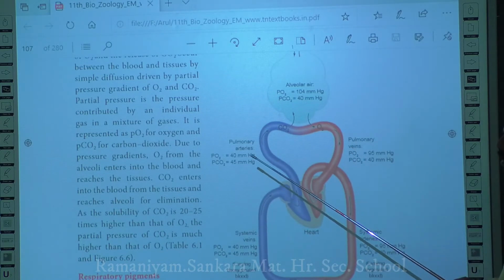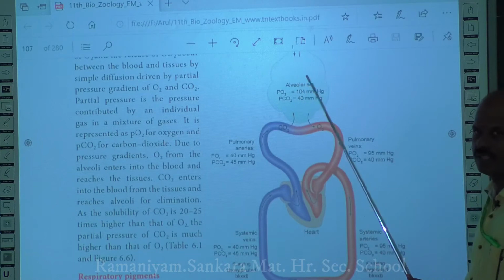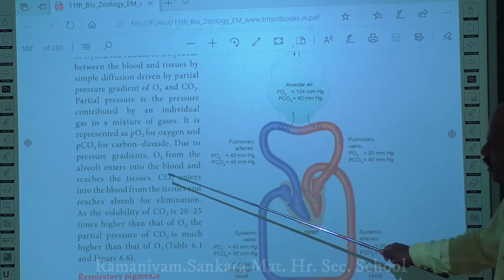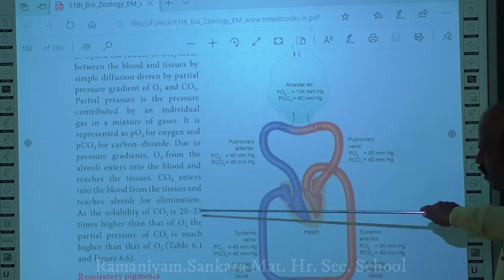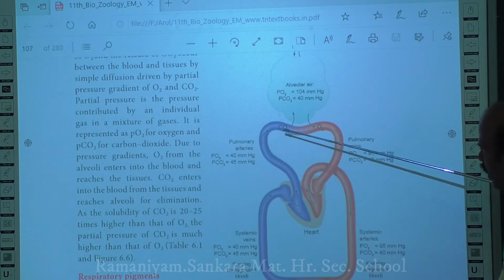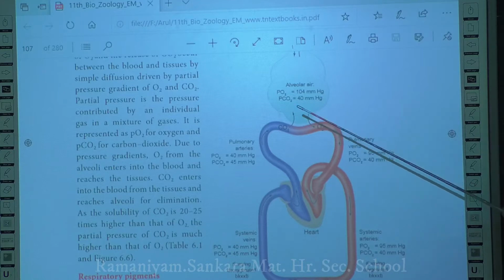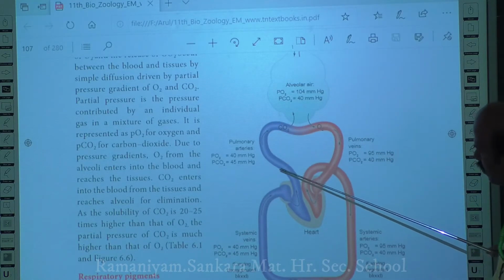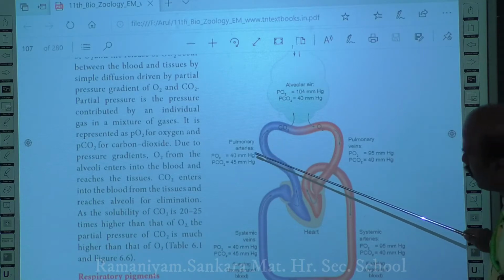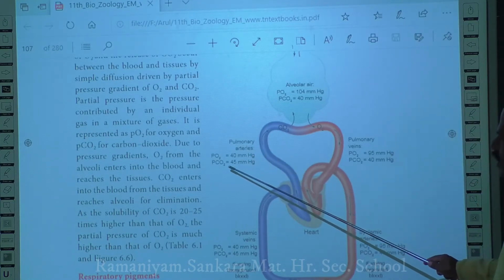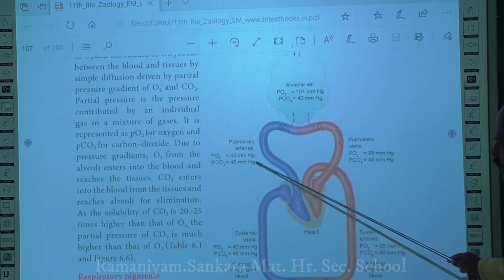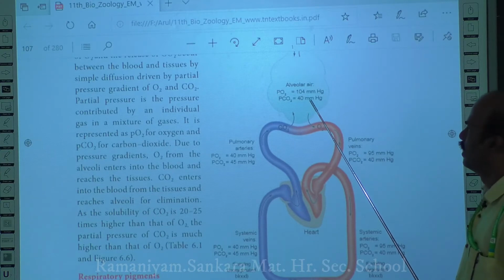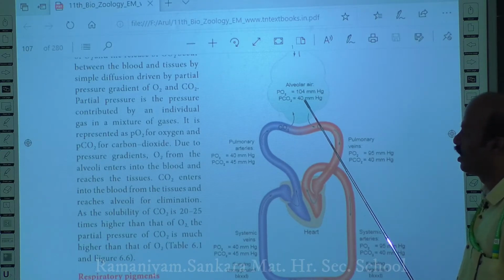Okay. Next, one of your gases, oxygen, is diffused by means of this concentration gradient. What about carbon dioxide? The carbon dioxide is present in the pulmonary artery. Okay, you see here it is 45 mm Hg. Whereas if you look at the carbon dioxide of your alveolar tissue, it is only 40 mm Hg.